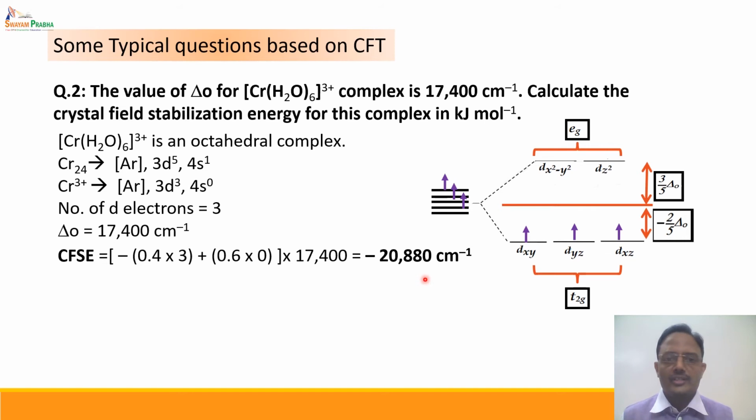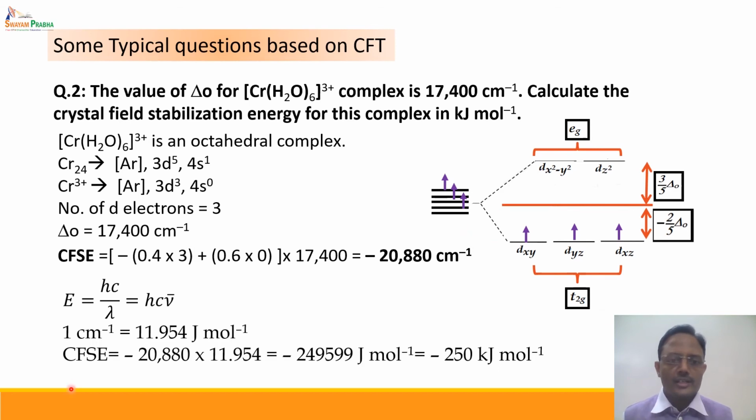So we have to convert this cm⁻¹ into kilojoule per mole, and we know that E is equal to hc/λ, or E is equal to hc times ν̄. ν̄ is the wave number which is obtained over here. So now we will put the values of h, c and ν̄. h is Planck's constant, c is the velocity of light, which is a known constant, and ν̄ is obtained from here. Putting these values, we get the crystal field stabilization energy in joule per mole as minus 249,599, which is approximately equal to minus 250 kilojoule per mole. This is the driving force for splitting of the d orbitals.